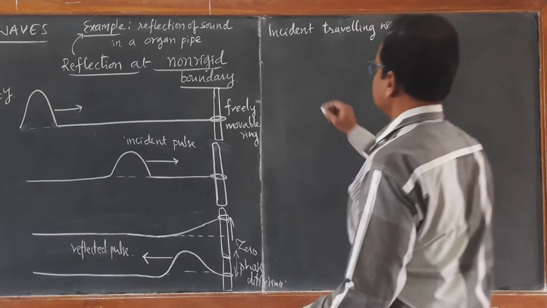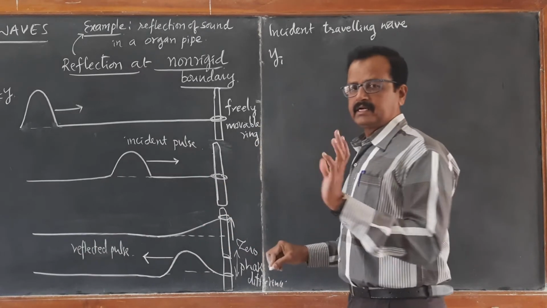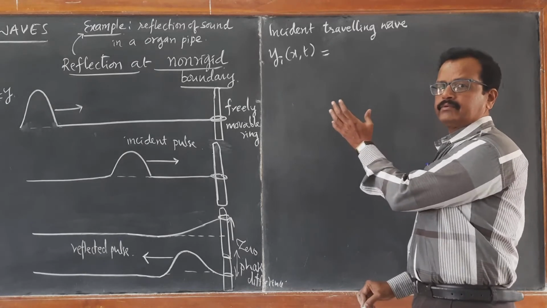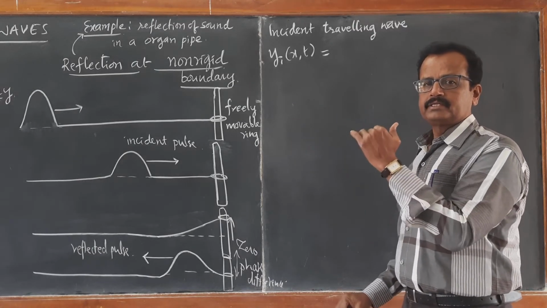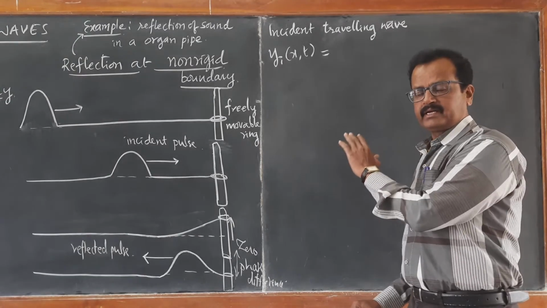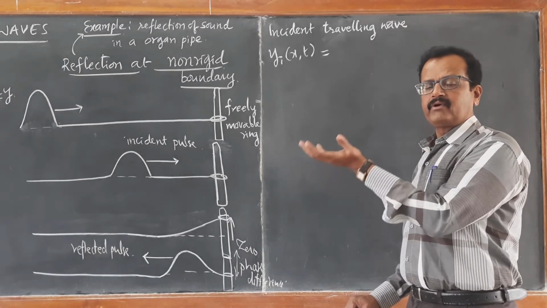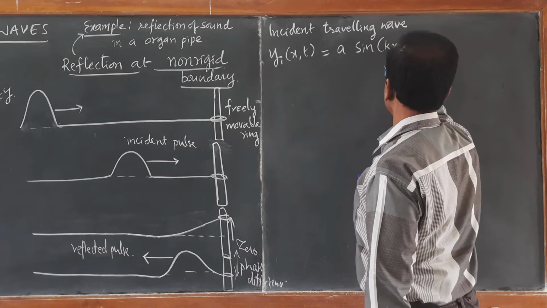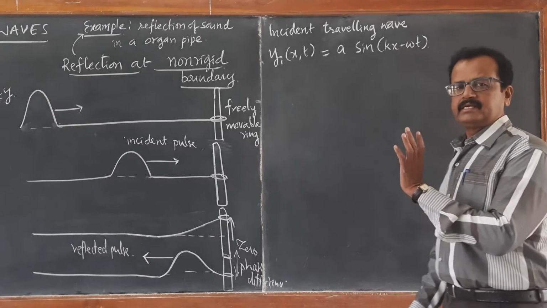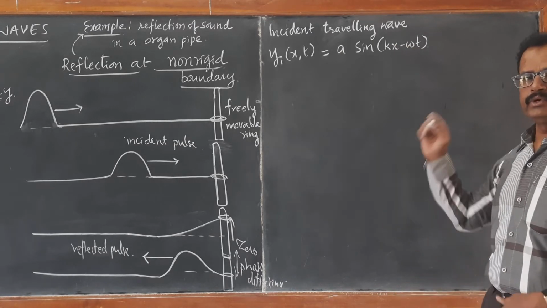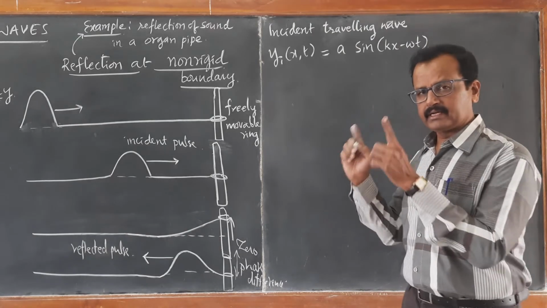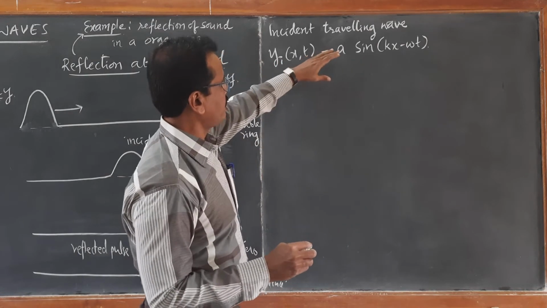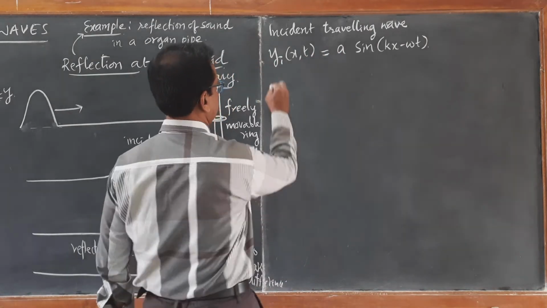Let y_i, I for incident, y_i(x,t), represent the incident traveling wave which is going to hit the rigid boundary first. First we will write the equation for the rigid boundary, then for the non-rigid boundary. y_i = A sin(kx − ωt). So this is the incident pulse which is going to hit the rigid boundary. Then the reflected traveling pulse at the rigid boundary.